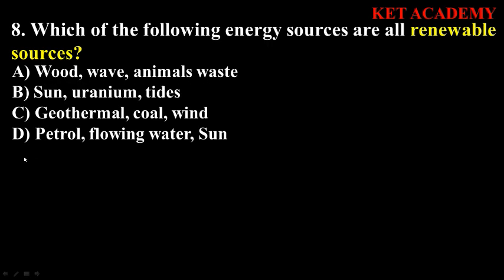We see clearly that wood here is non-renewable, so we discard that. Sun, uranium, and tide. This is possibly the answer. Now geothermal, coal, and wind. We see that coal is a non-renewable energy source. Petrol, flowing water, sun. Petrol here is non-renewable. So our correct answer should be B.